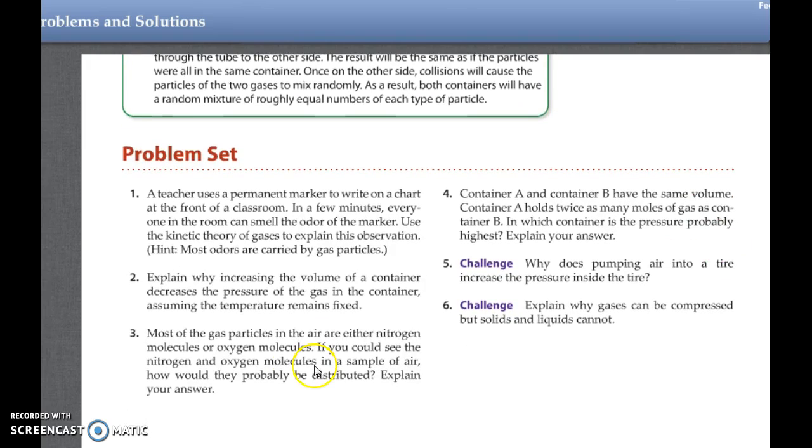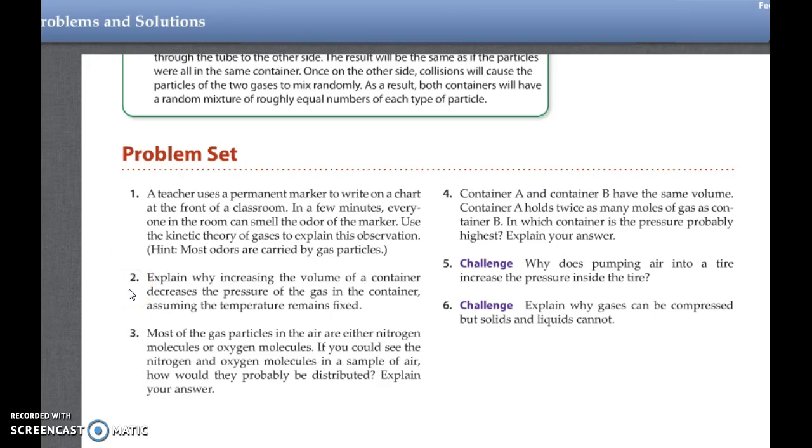All right, problem set. It wants you to do the first 3 problems. So number 1, a teacher uses a permanent marker to write on a chart in the front of the classroom. In a few minutes, everyone in the room can smell the odor of the marker. Use the kinetic theory of gases to explain this observation. Hint, most odors are carried by gas particles. So get your answer for that. We'll go to the next one. So hit pause, and I'm going to read through them all, and then we'll look at the answers.